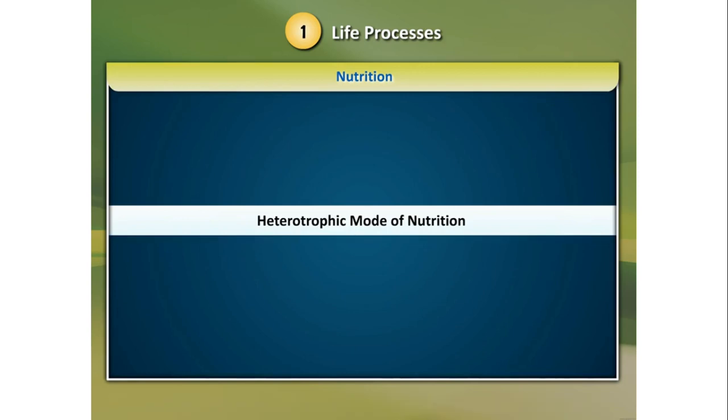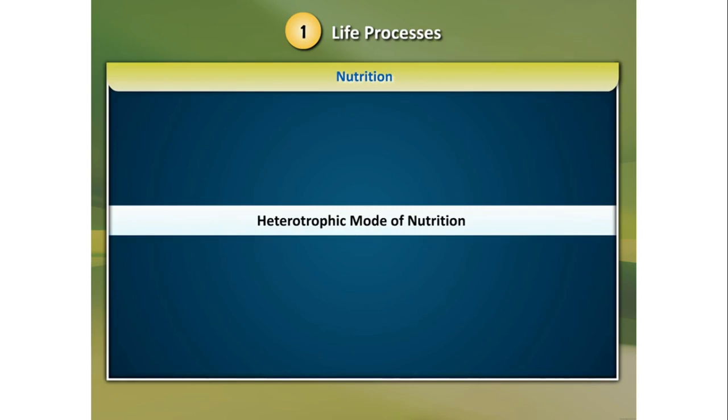Now let us see the heterotrophic mode of nutrition. The word hetero means others. Trophos means nutrition. Heterotrophic nutrition means that mode of nutrition in which an organism cannot make its own food from simple inorganic materials like carbon dioxide and water. It depends on other organisms for food. Once again, what is the heterotrophic mode of nutrition?